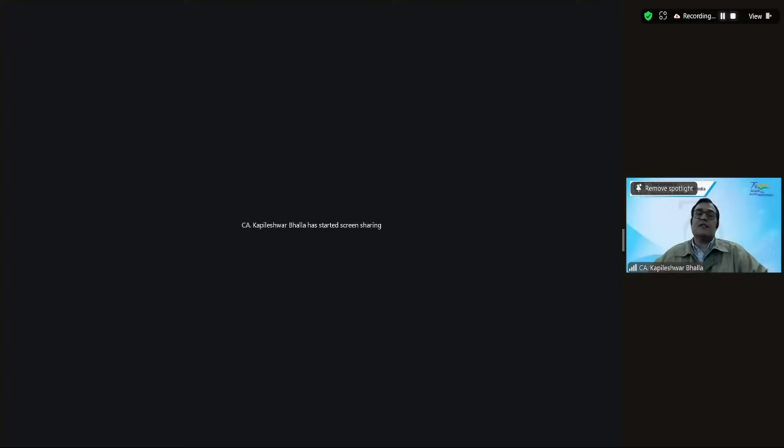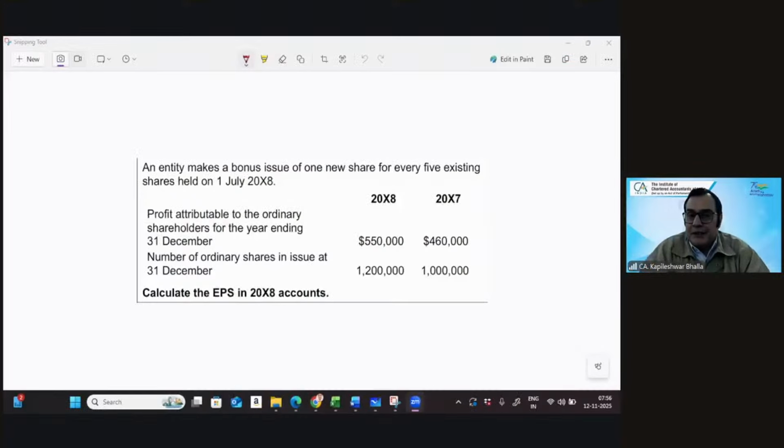Okay, let's have a look on this particular question. It says an entity makes a bonus issue, 1 share for every 5 shares held, on 1st July. Quick question to you, friends. Is this situation 1, situation 2, or situation 3? No favor, full favor, or a case of partial favor. And that's right, it is situation 2. So this is a case of 100% favor.